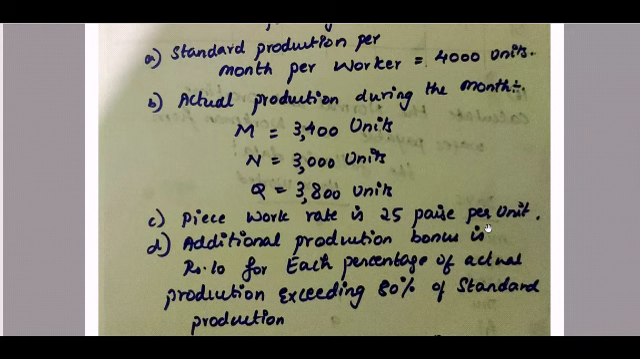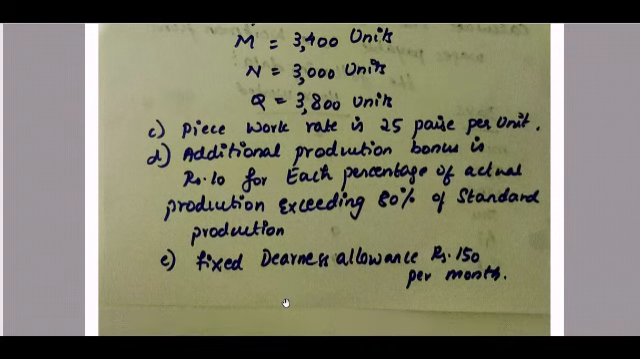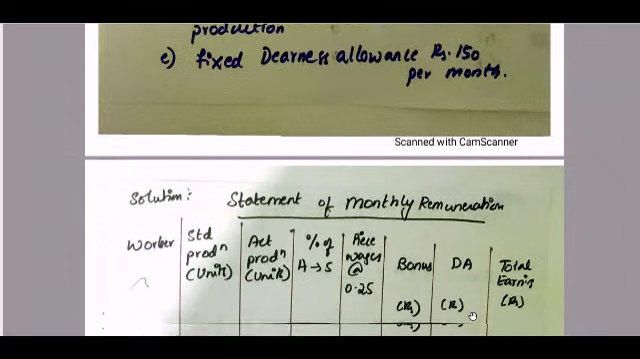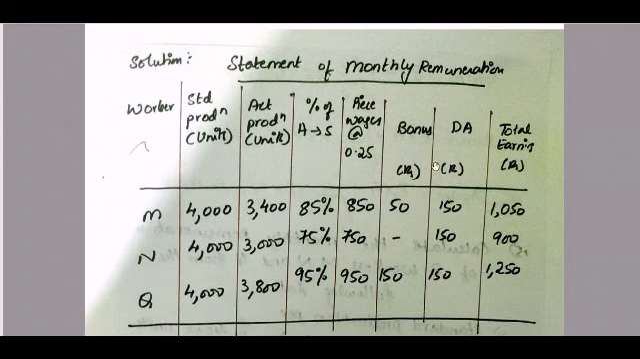So everyone is getting 25 paisa for each unit that they are producing. Additional production bonus is rupees 10 for each percentage of actual production exceeding 80% of standard production. So if it exceeds 80% of standard production, they get paid rupees 10 as bonus. And the last point is a fixed dearness allowance of rupees 150 per month. So now we are supposed to prepare a statement of monthly remuneration.